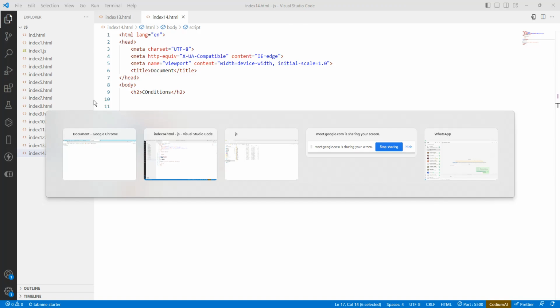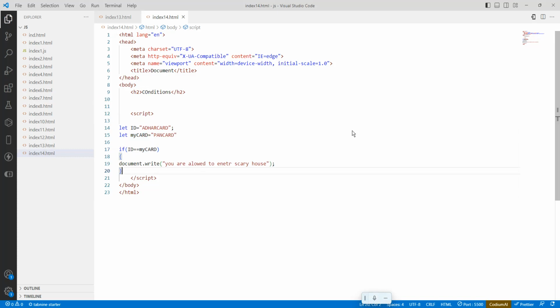So if you want to print something, there is one more thing with if else. See, bro, if you have an Aadhaar card, you are allowed to enter, or else go home. That else is called go home.